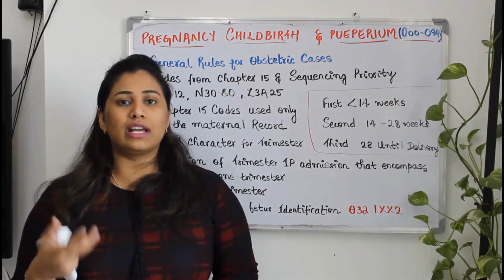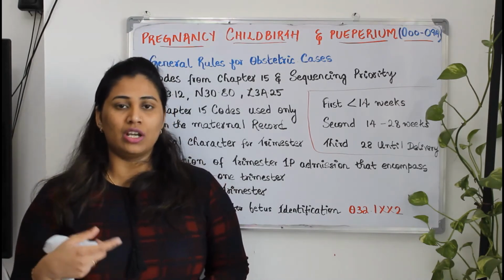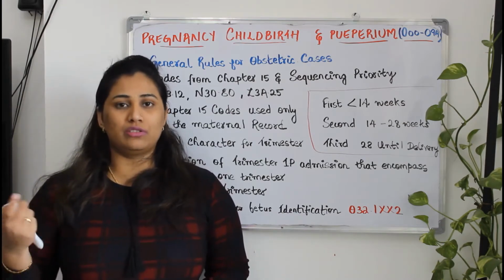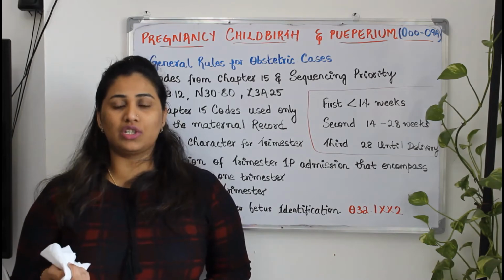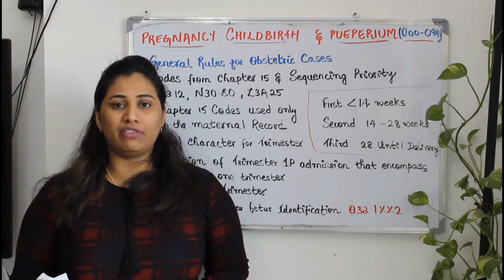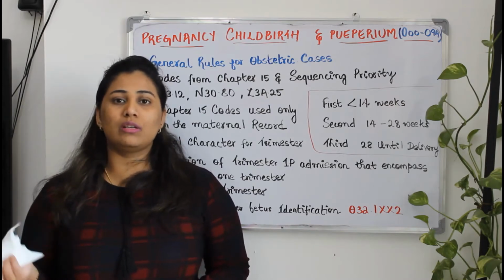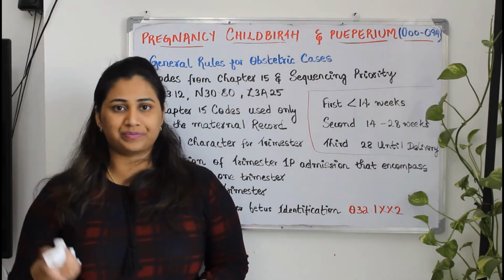If the patient is getting admitted with vomiting in the 27th week of gestation. Okay, the patient was getting treated for that, and after 2 days or 3 days, the patient reached the 28th week of gestation, and that time they are identifying some complications like bleeding or some uterine fibroid or something like that. In this particular scenario, how will you code it?